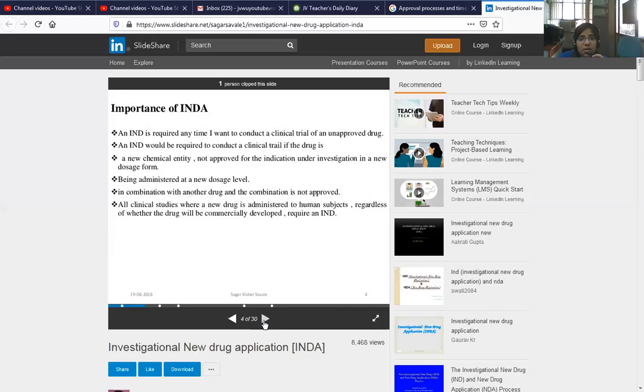All clinical studies where a new drug is administered to human subjects, regardless of whether the drug will be commercially developed, require an IND.